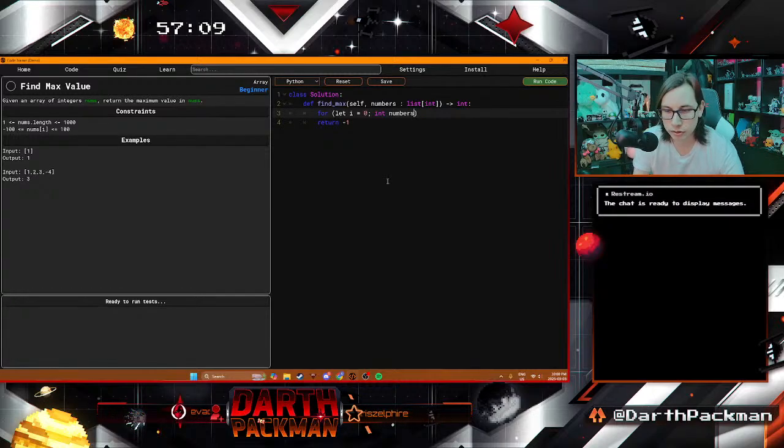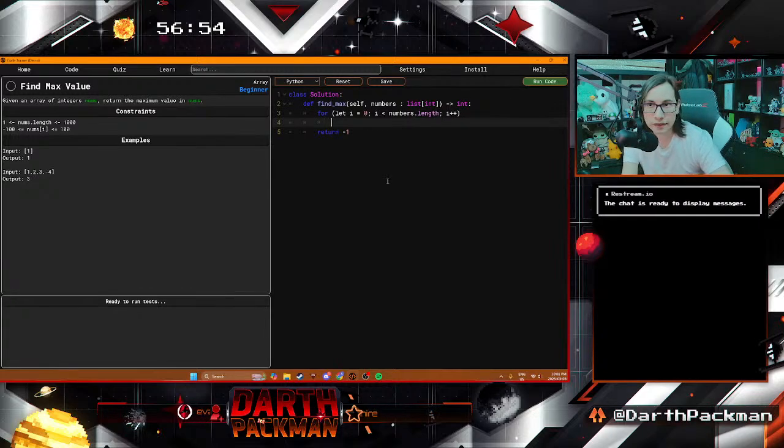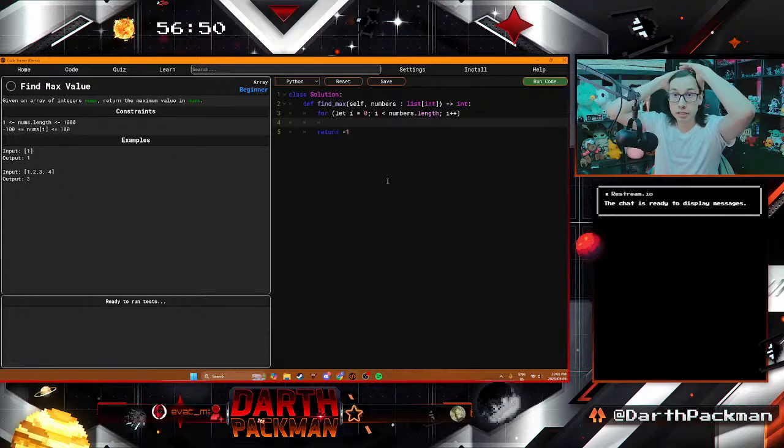Okay, int numbers, sorry. It's i less than numbers dot length, i plus plus. It's a pretty basic for loop, nothing crazy. Because it's Python, I believe I don't need to put brackets, which is nice. So that'll iterate through the whole list.